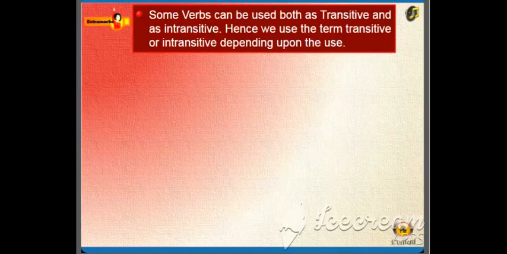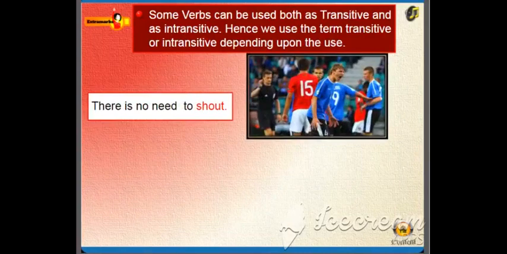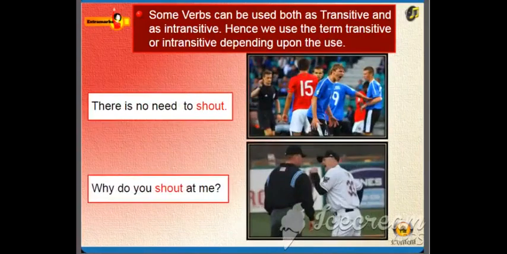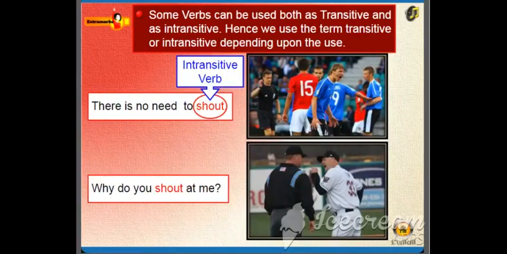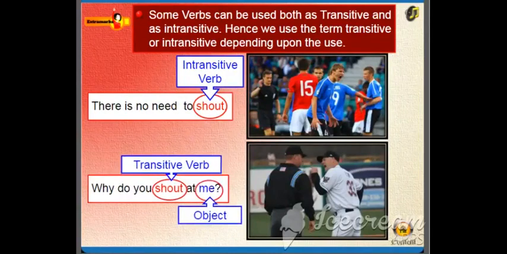Some intransitive verbs may become transitive by having a preposition added to them, as in the examples given here. Shout. There is no need to shout. Why do you shout at me? In sentence 1, the verb is intransitive. In sentence 2, the verb is transitive. Object is me.